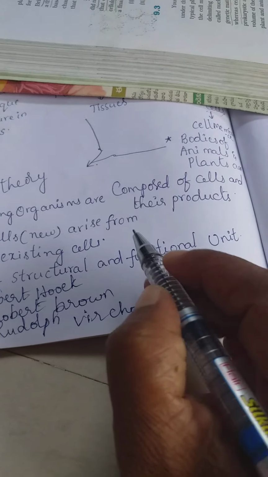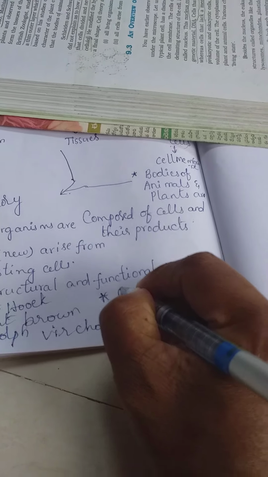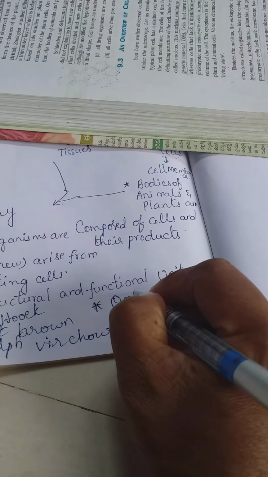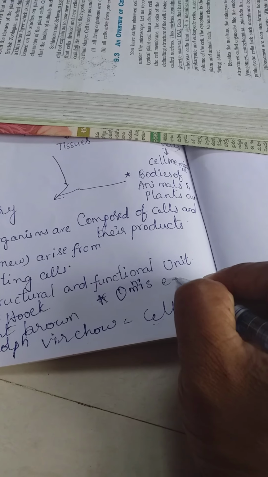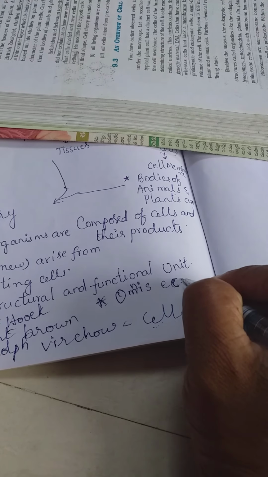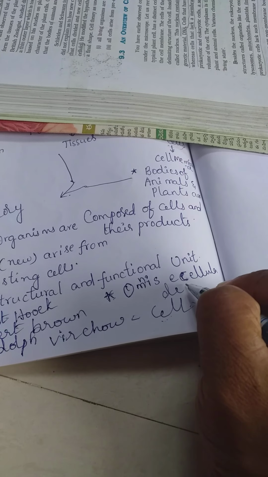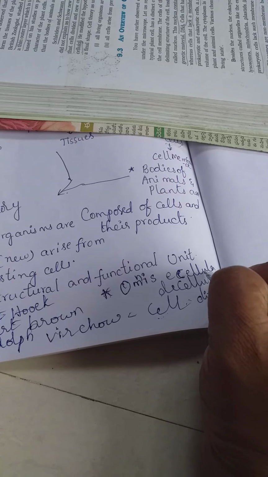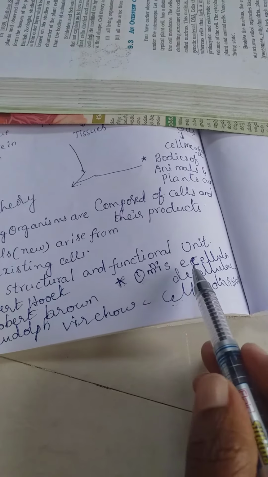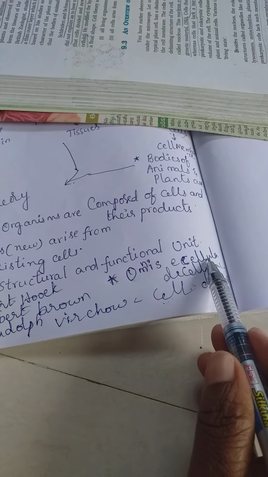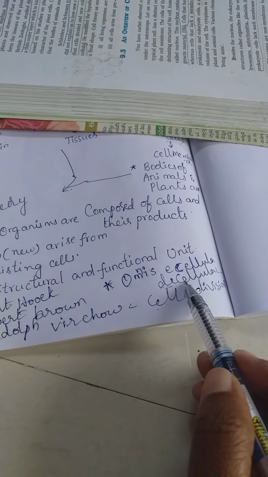And he gave one statement, that is, omnis cellula e cellula. Omnis means all, cellula means cells; new cells are formed from existing cells.